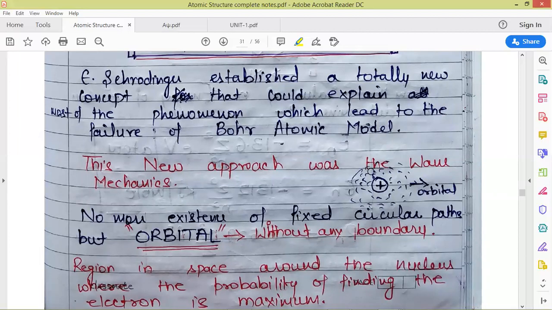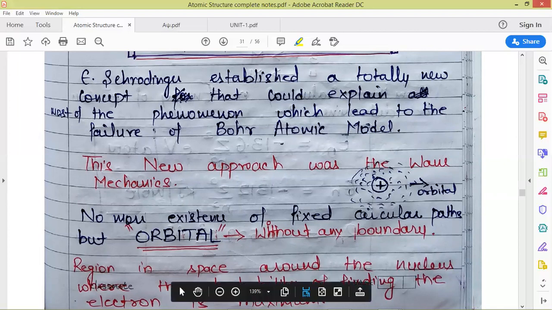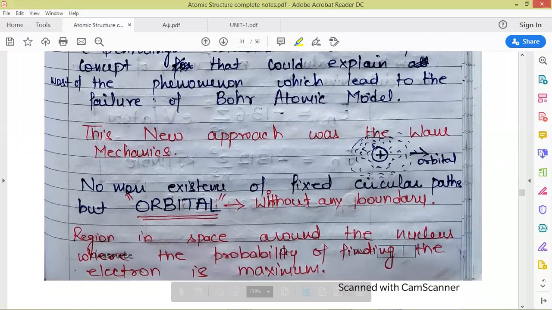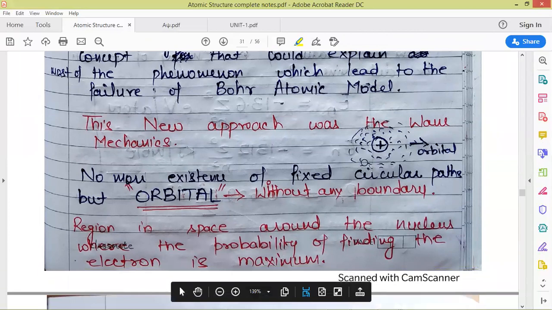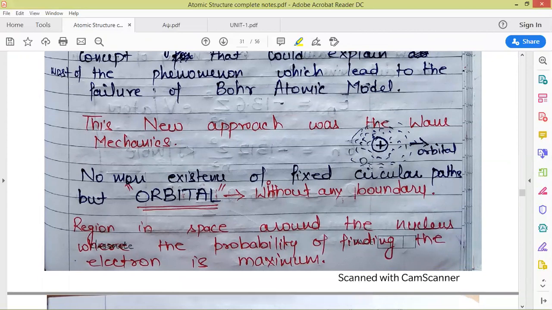He considered the electron to be present in a three-dimensional space around the nucleus where the probability of finding the electron was maximum. This space he called an orbital. These do not have any boundaries. So he called this three-dimensional space around the nucleus where the probability of finding the electron is maximum an orbital.